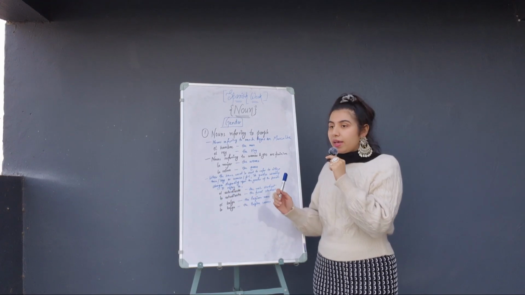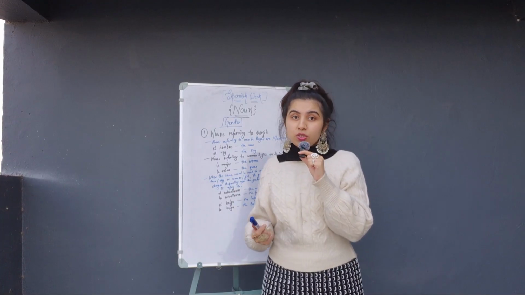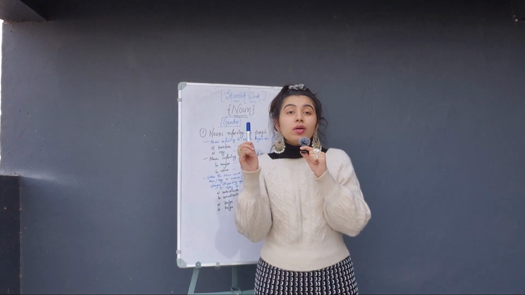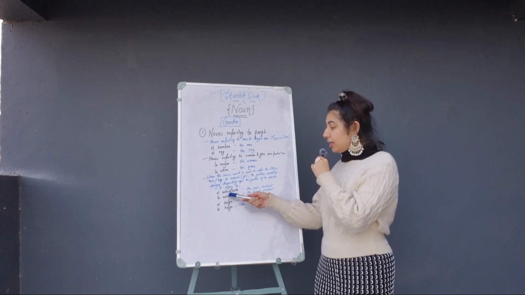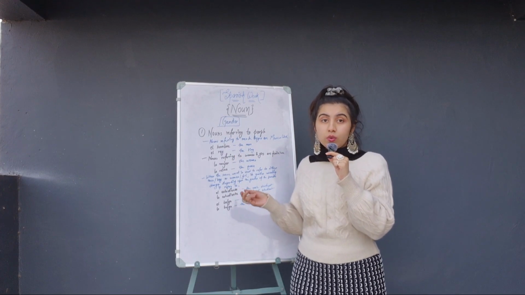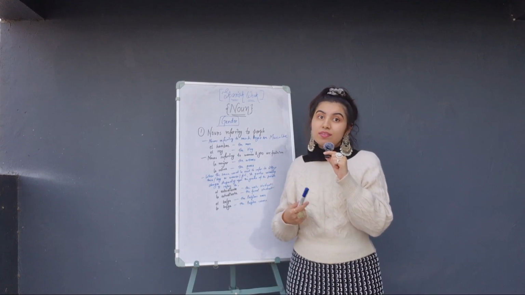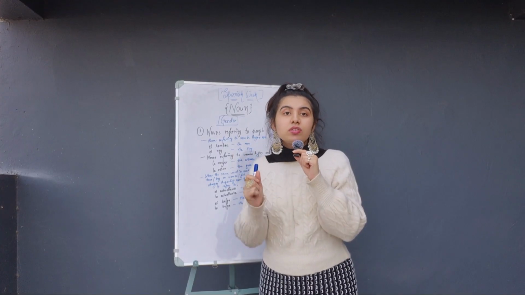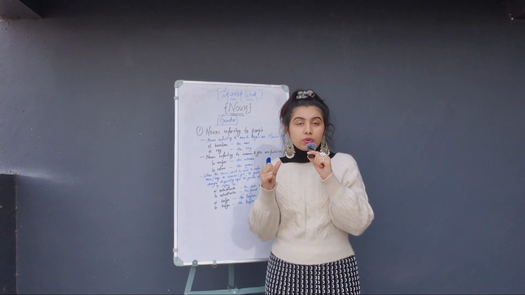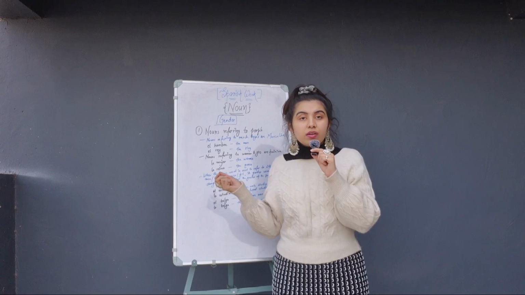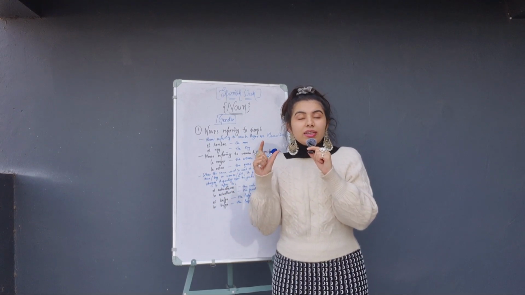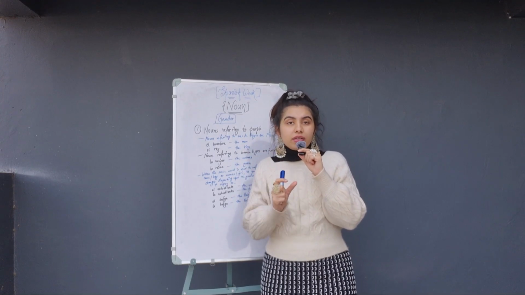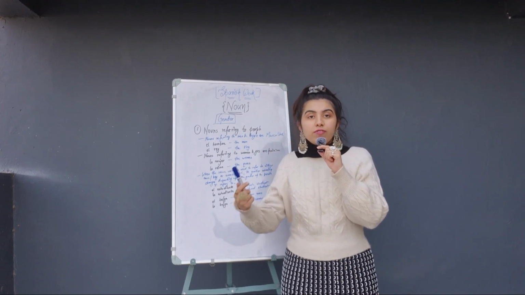Like I told you, estudiante means student. If you are a male student, el estudiante means the male student. La estudiante means the female student. So here the noun doesn't change; what changes is the article. There are many nouns where the endings don't change, and only the article before it changes, according to the person you are referring to.